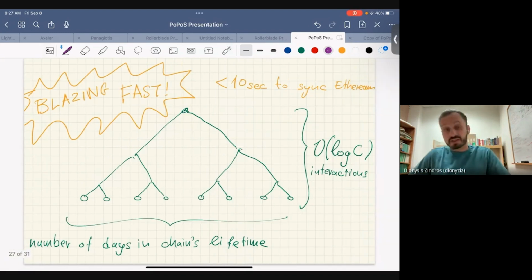And this is blazingly fast. We can sync in less than 10 seconds in Ethereum. And also, theoretically, it's more interesting because the height of this tree is just log C, where C is the lifetime of the system. So the number of interactions is really fast. And then each interaction is just one hash, essentially, or two hashes. Super fast.